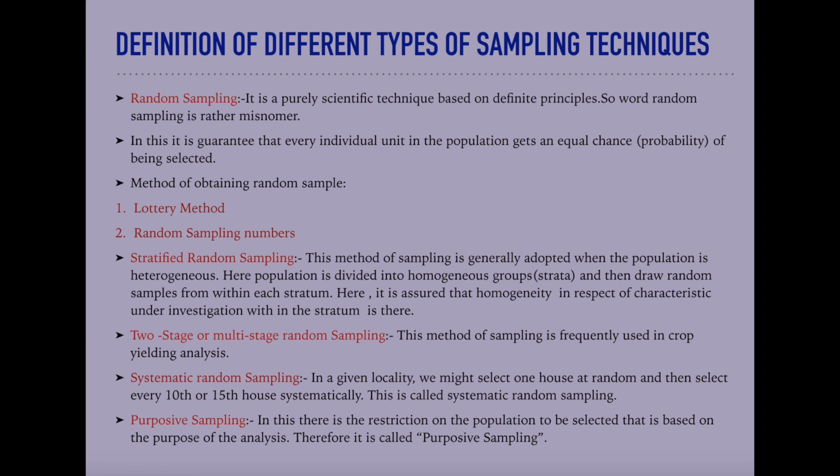Otherwise, it will lead to quite a mistaken result. So, purposive sampling should start with our purpose, for which we are going to collect the sample, totally focused in mind.